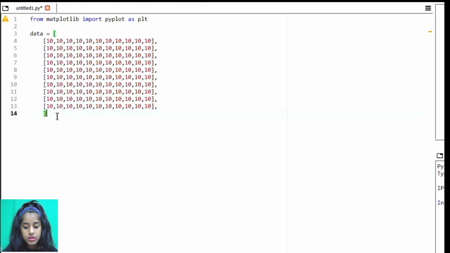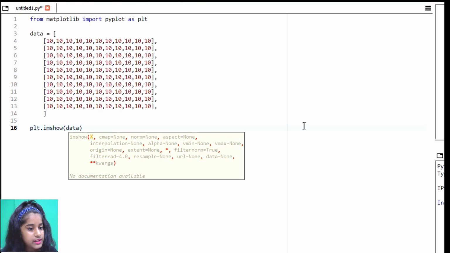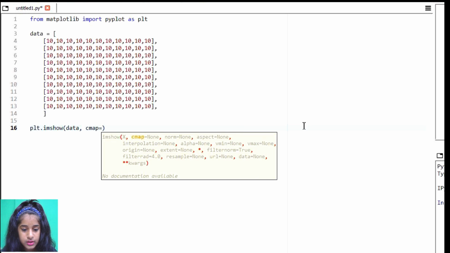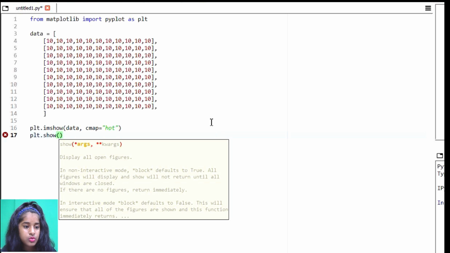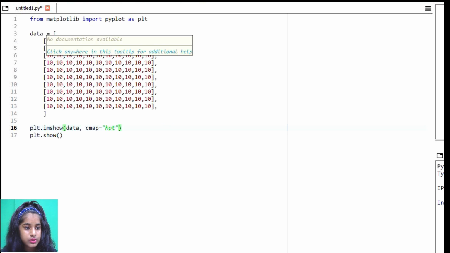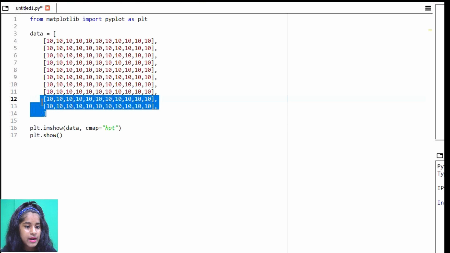Now let me use plt.imshow. This is going to help us show our plot here in the console. What we're going to show is data, and the type of plot. So I'm going to say cmap is equal to hot. And then I'm going to say plt.show, that's going to show the whole plot. These 2 lines are going to help us show the plot. And here we've created our matrix.